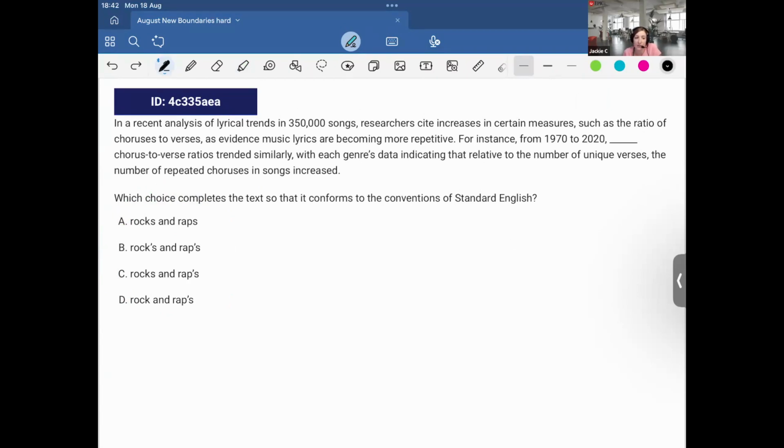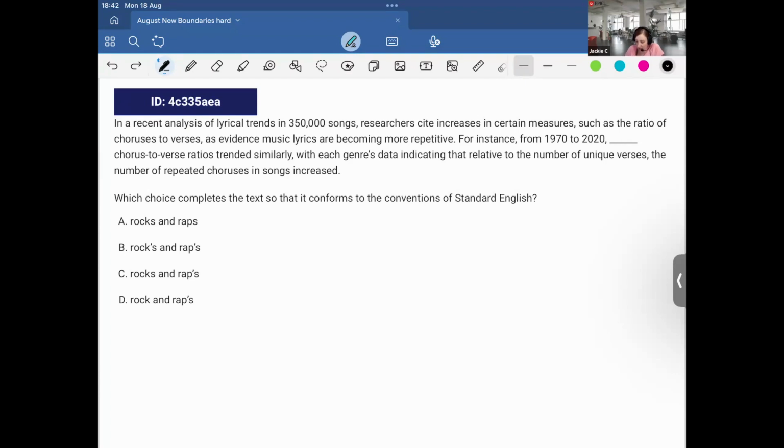So here it says, in a recent analysis of lyrical trends in 350,000 songs, researchers cite increases in certain measures, such as the ratio of choruses to verses, as evidence music lyrics are becoming more repetitive. For instance, from 1970 to 2020, rock's and rap's chorus to verse ratios trended similarly, with each genre's data indicating that relative to the number of unique verses, the number of repeated choruses in song release.